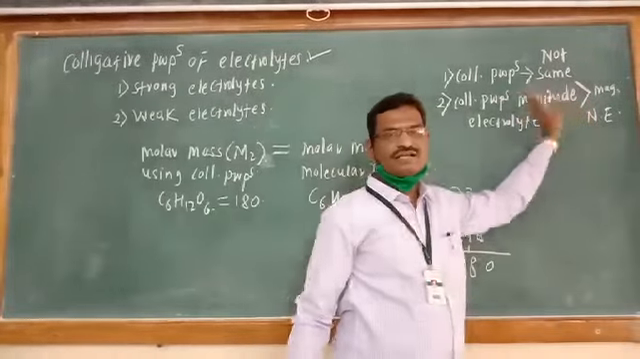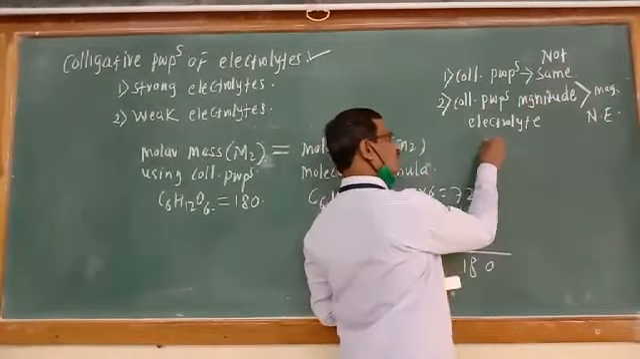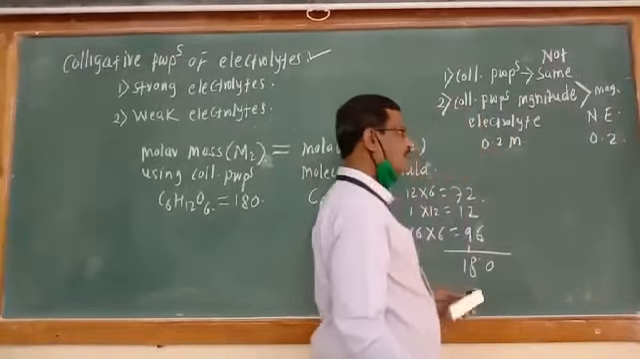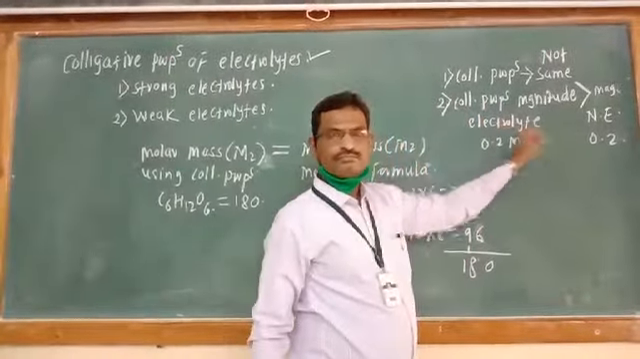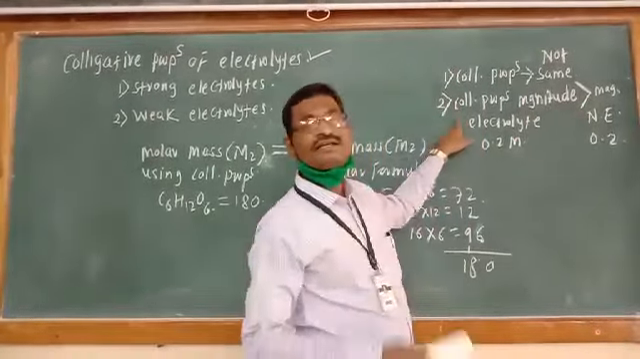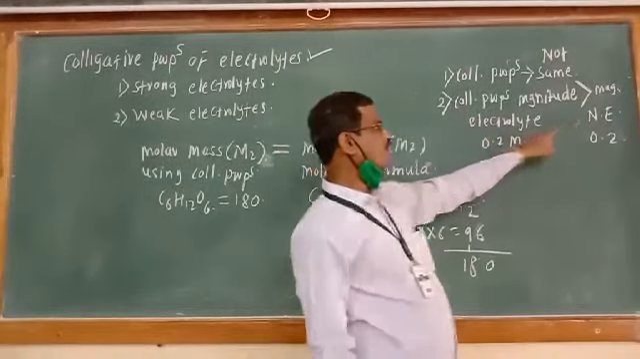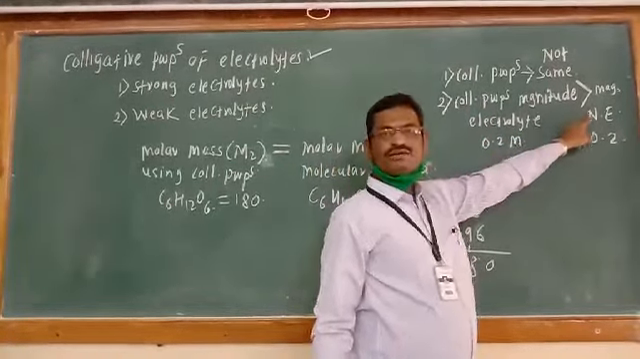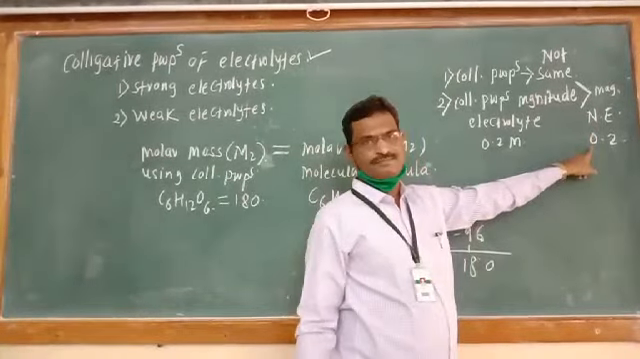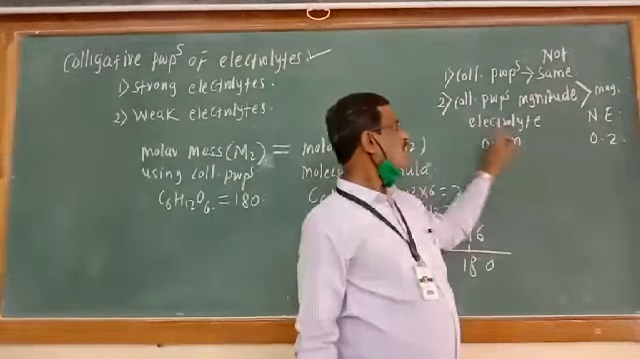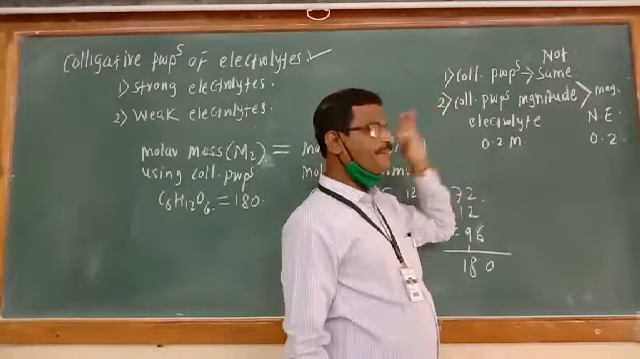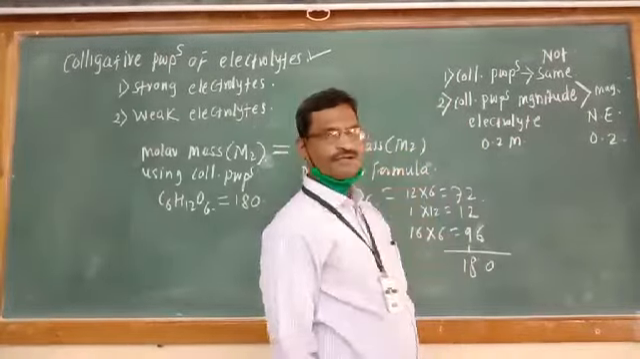Even though their concentrations are the same, if this is 0.2 molar and this is also 0.2 molar, for the electrolyte the magnitude of colligative property is greater as compared with the magnitude of colligative property of the non-electrolyte of the same concentration. Even though concentration is the same, the magnitude in the electrolyte is greater.